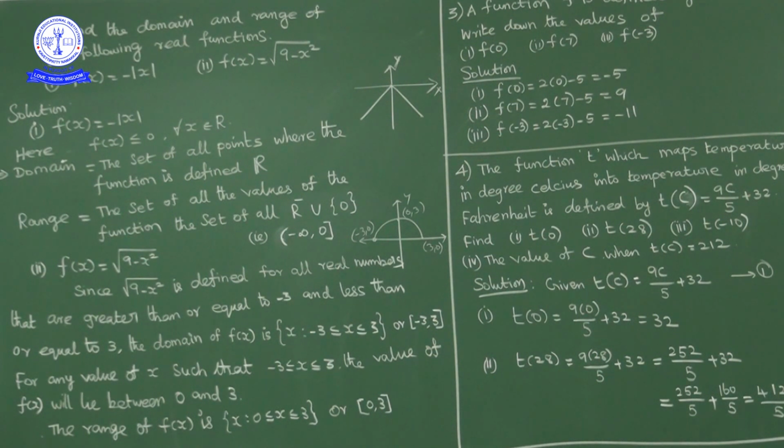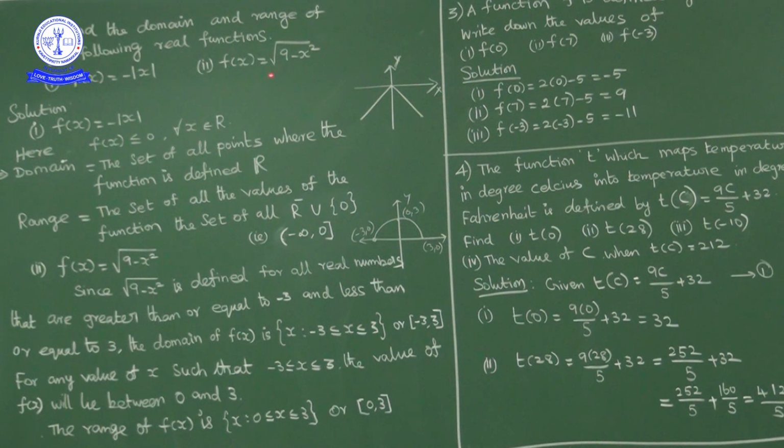Okay, but the domain of the function means what values we can give for the function where the function is defined. Here you can give a positive number, negative number, 0, any number. This is a well defined quantity. So the domain is all real numbers. For the range, mod x is always non-negative. Non-negative multiplied by a negative sign is always less than or equal to 0. So the range is always less than or equal to 0, meaning minus infinity to 0. So the domain is all real numbers, and the range is minus infinity to 0.